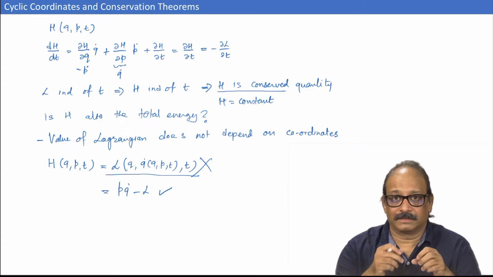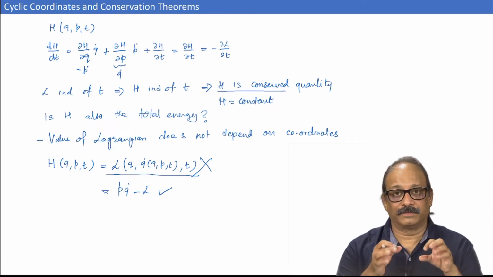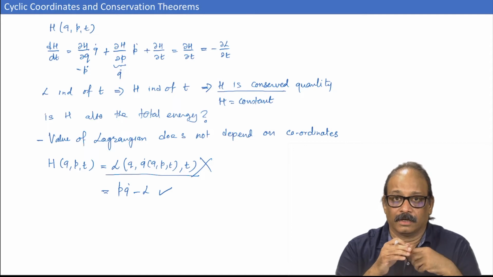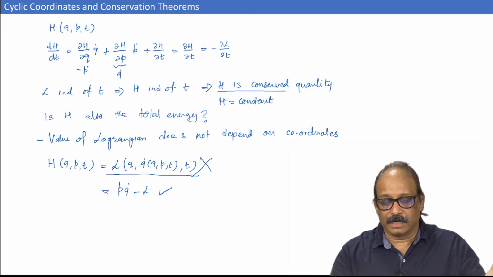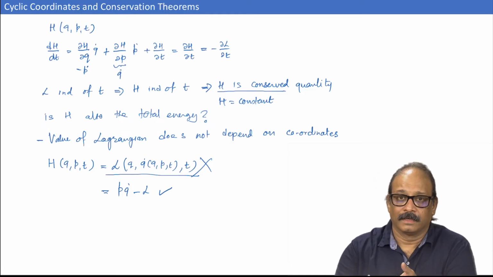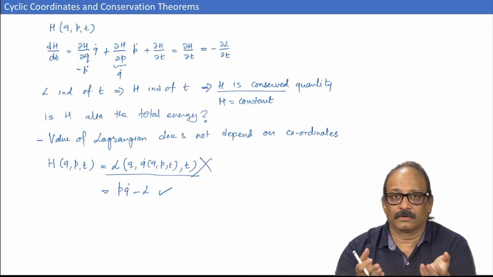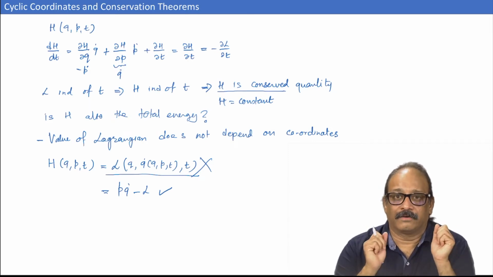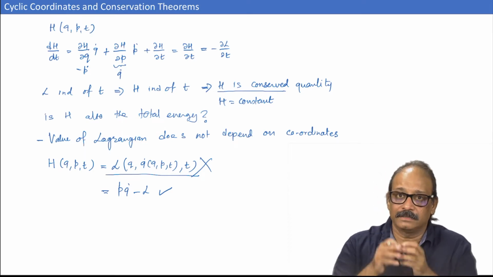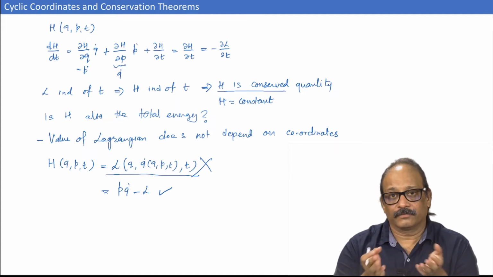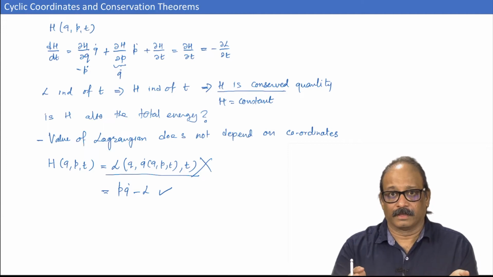This is exactly the same as the energy function. Remember, the energy function depends on which frame you are sitting in. For example, if you see a car passing by on the road with some uniform velocity v naught, you would say its kinetic energy or total energy is half m times v naught square, m being the mass of the car. But if you are sitting inside the car, then of course the car is stationary. What is the energy of the car now? That is 0, as simple as that.